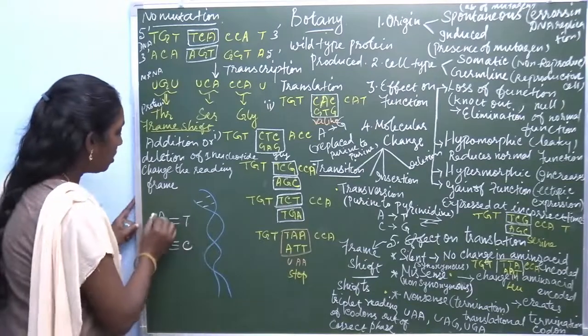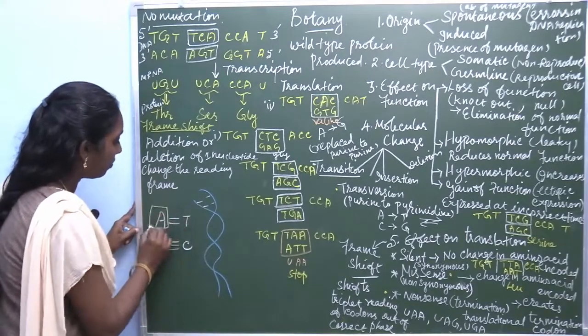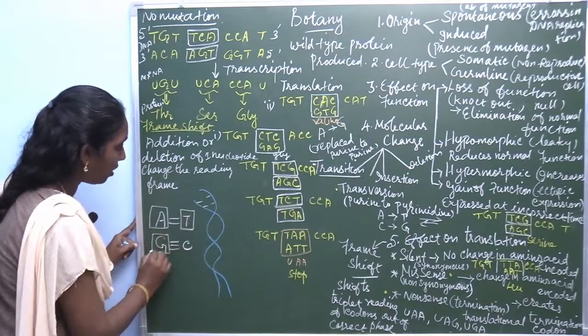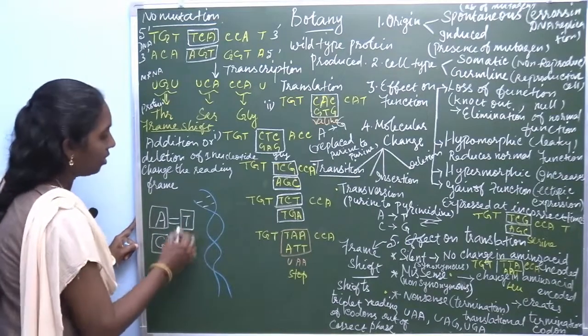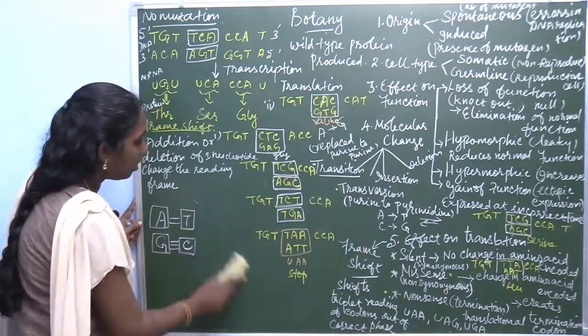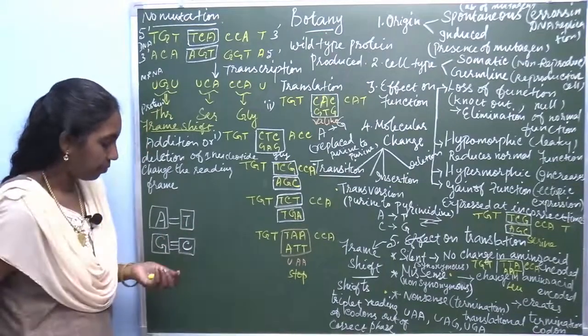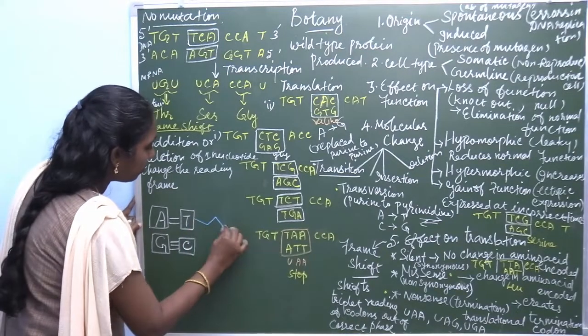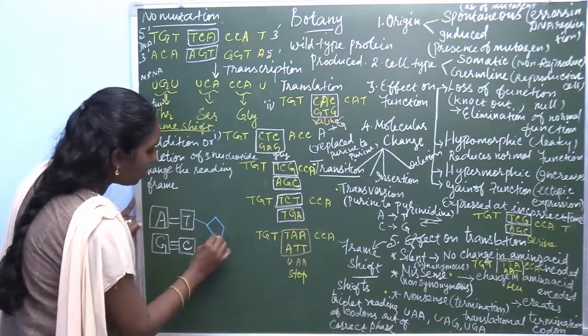Adenine, thymine, guanine, cytosine, and there is a sugar. Here it connects with the pentose sugar.